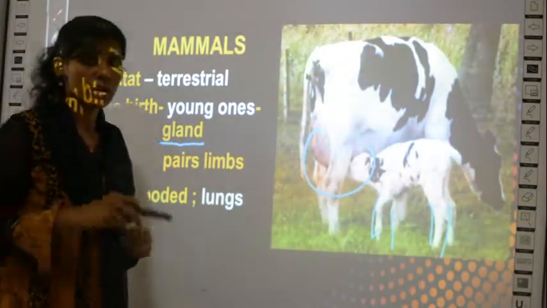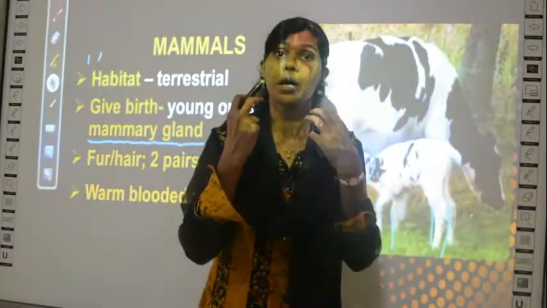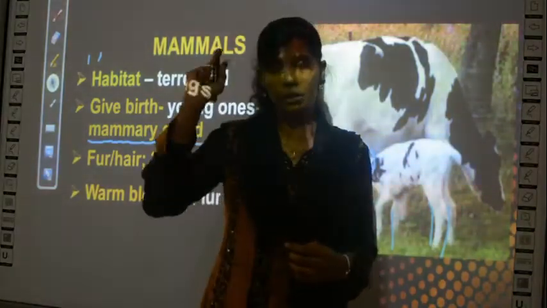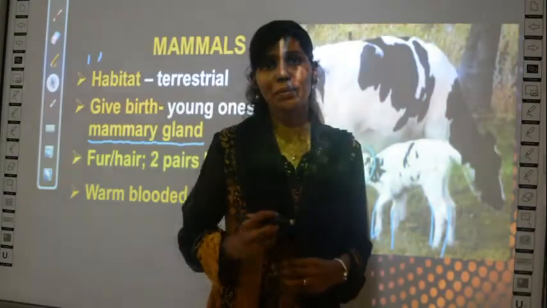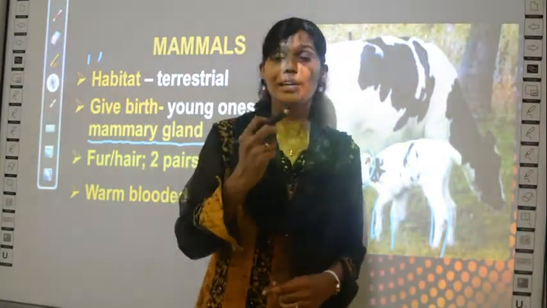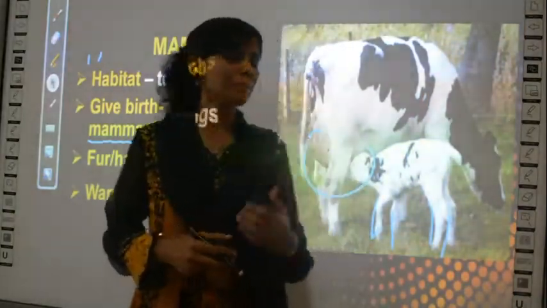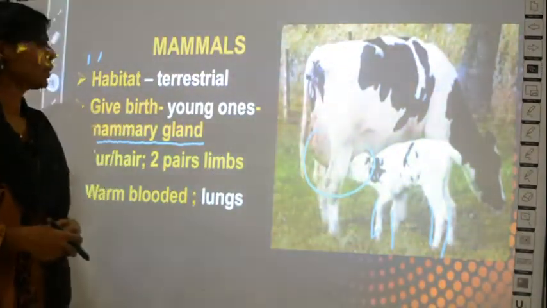I told you, no, only birds and mammals are warm blooded. Wherever we reside, wherever we go, either at the top of a hill or in a desert, every time our body temperature is only 37 degrees centigrade. It will never change. And how do we breathe? We breathe through lungs. So this is all about mammals.